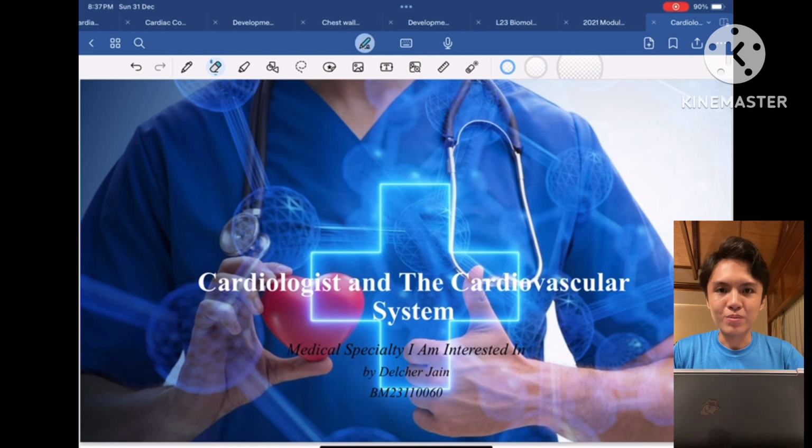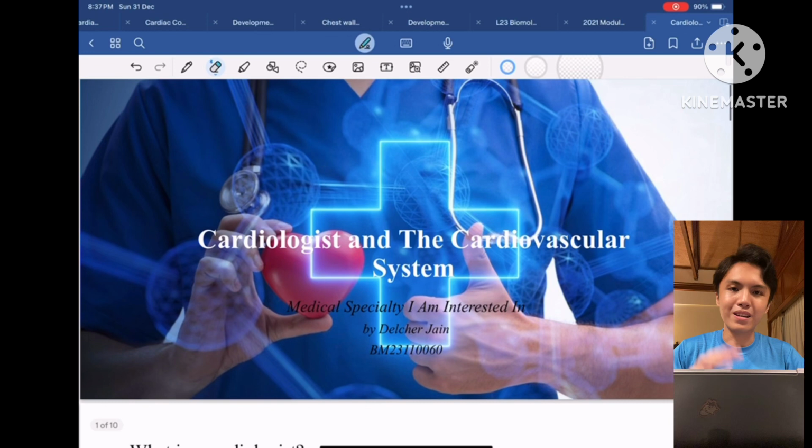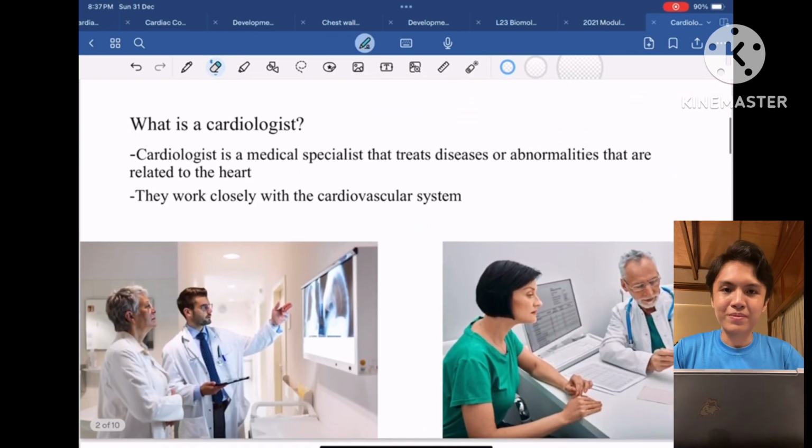I am from University Malaysia Sabah, a year 1 medical student. And today I would like to share the title of my self-study module, which is the cardiologist and the cardiovascular system. This is about the medical specialty that I am interested in.